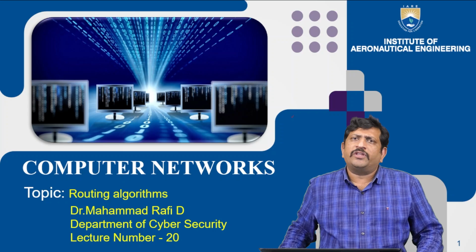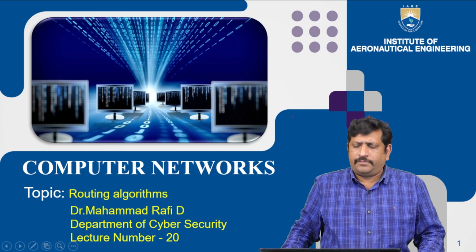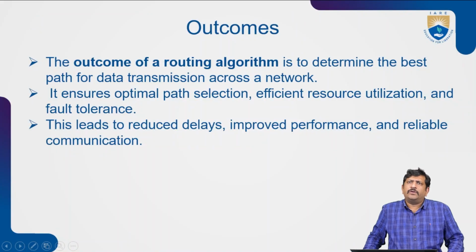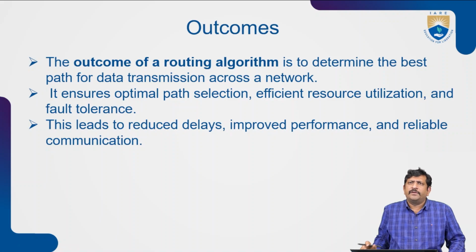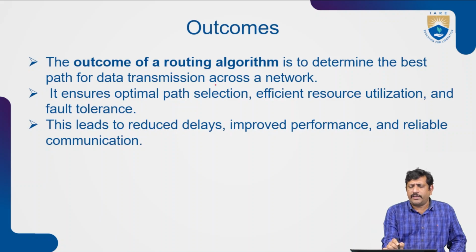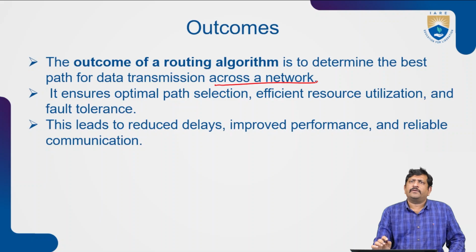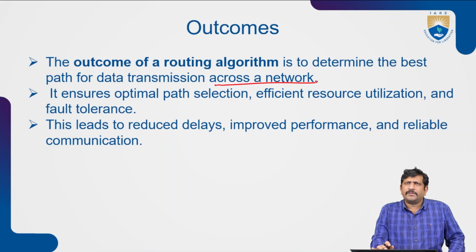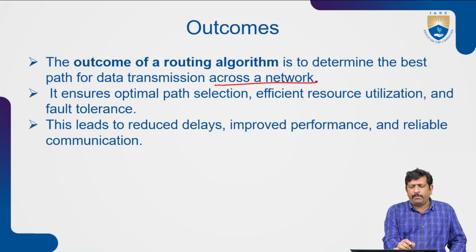Today I want to discuss the routing algorithm. The outcome of the routing algorithm is determining the best path from source to destination for data transmission across the network. These routing algorithms find the optimal path, which ensures optimal path selection.